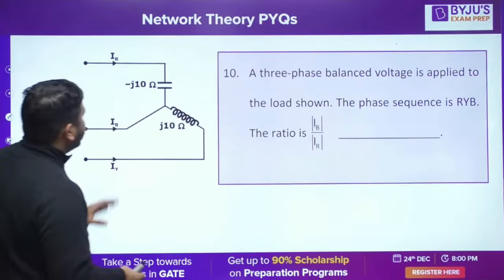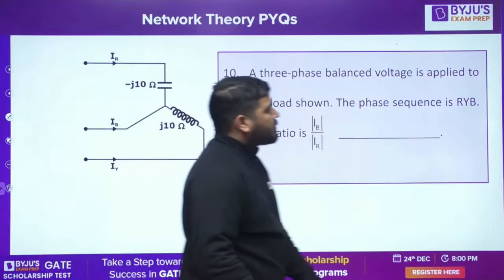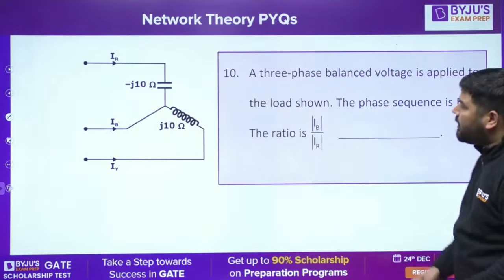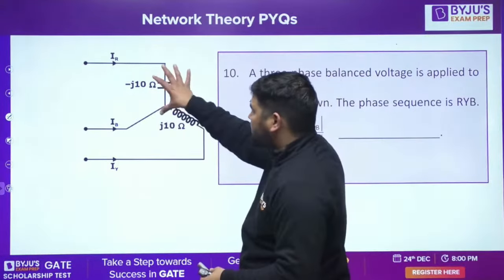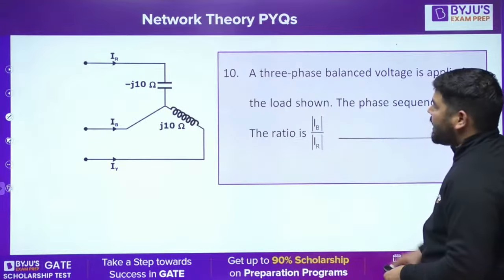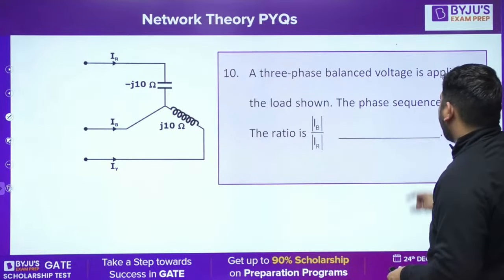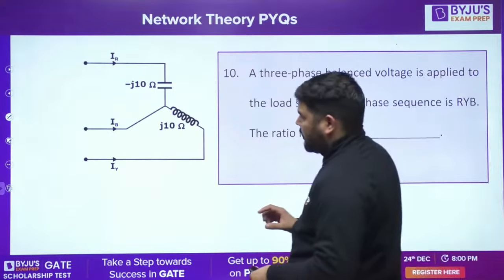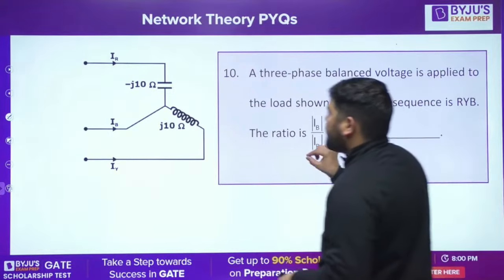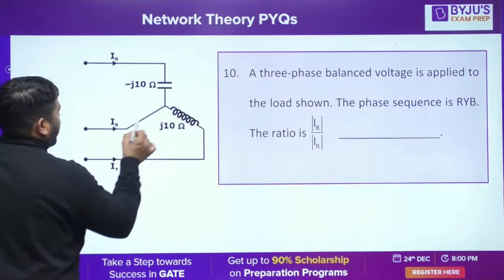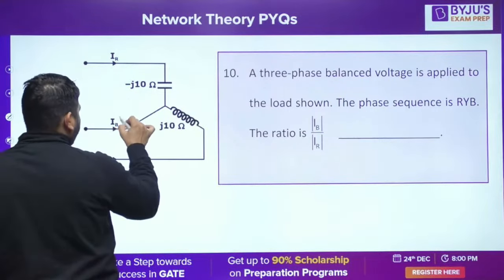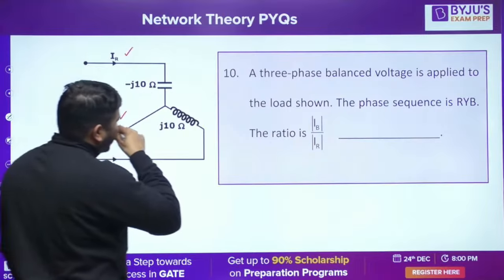Okay, look at this question, guys. A three-phase balanced voltage is applied to the load shown. We have this load, and on this load a three-phase balanced voltage is applied. The phase sequence is RYB. The ratio of IB upon IR is asked. This is IB, this is IR. We need to calculate this ratio.